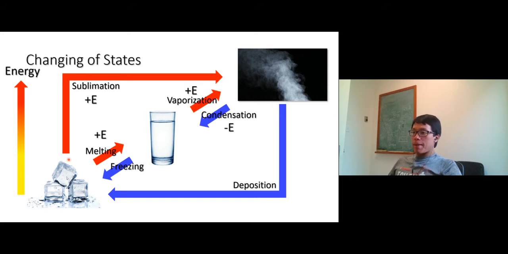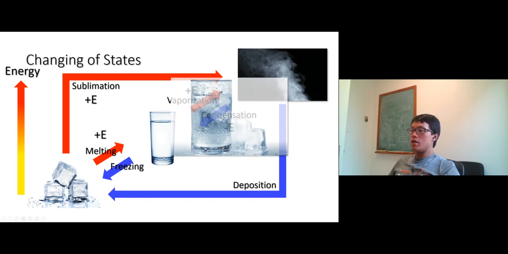Oh, I forgot. Sublimation. Solid all the way to gas. So we have to add a large amount of energy. This process is endothermic. Okay. All right. Condensation, exothermic. Freezing. If you want to freeze water to make an ice cube, it has to release energy. Okay. So put it in the freezer and release energy. So right there.